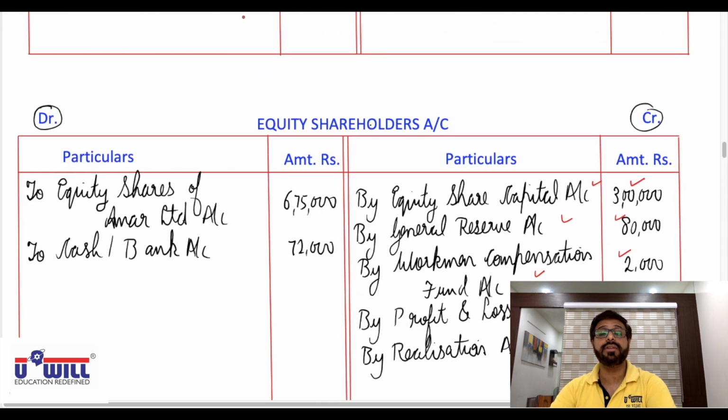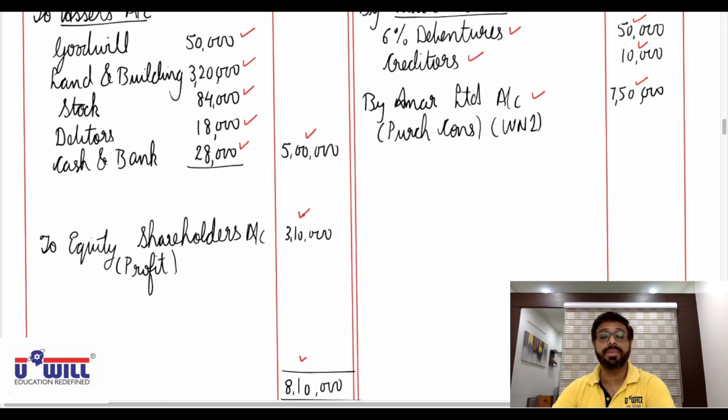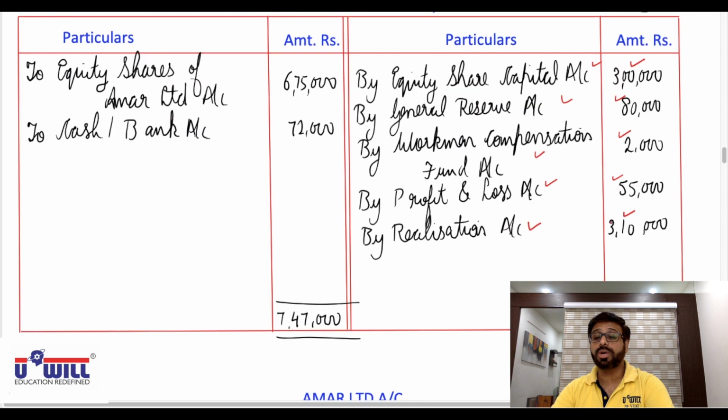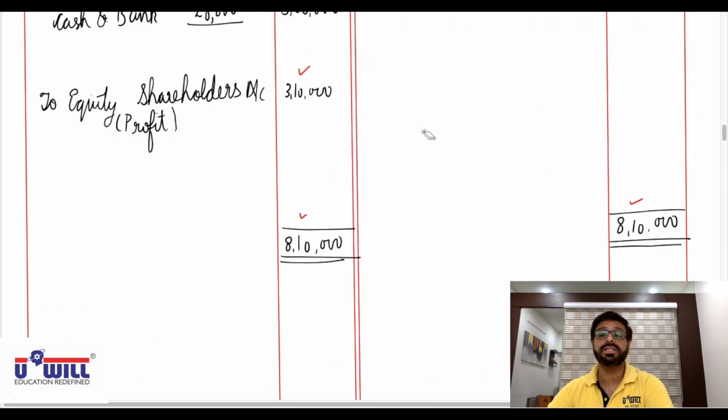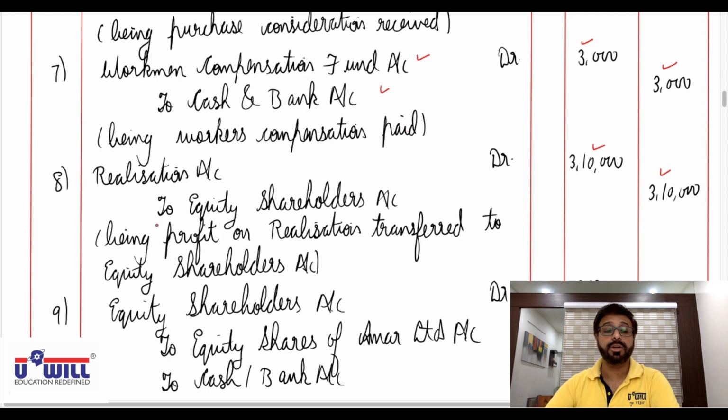Now what will be its journal entry? Since in realization account we write on debit side realization account debit, since in equity shareholders we write on credit side to equity shareholders account credit 3,10,000. So all of you check your entry for transferring this profit. Realization account debit to equity shareholders account 3,10,000. This should be your entry. Okay, realization to equity shareholders 3,10,000 being profit on realization transferred to equity shareholders account.